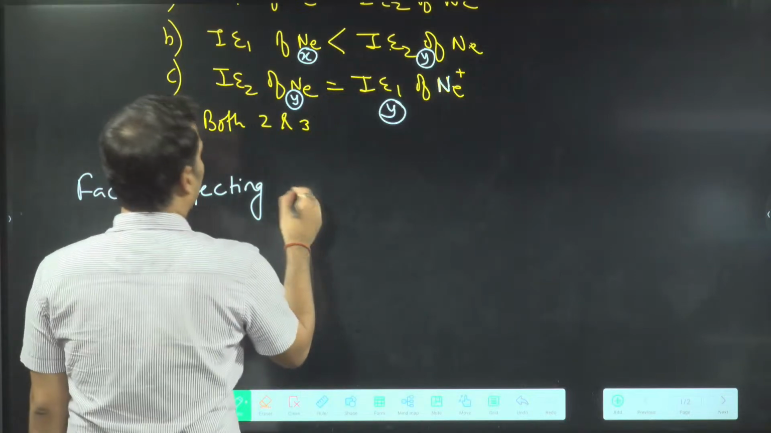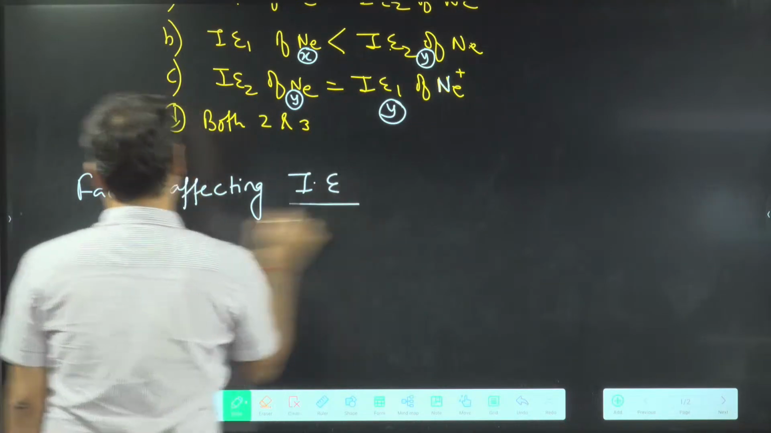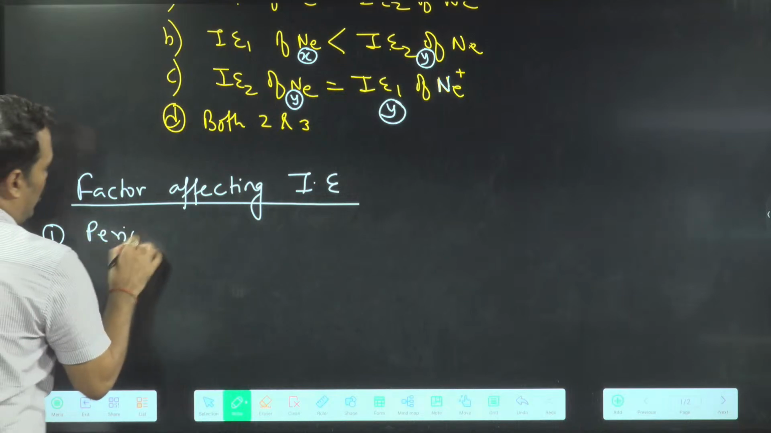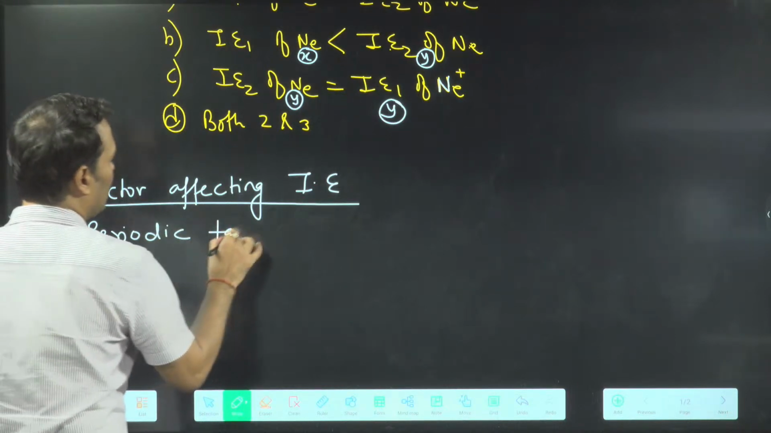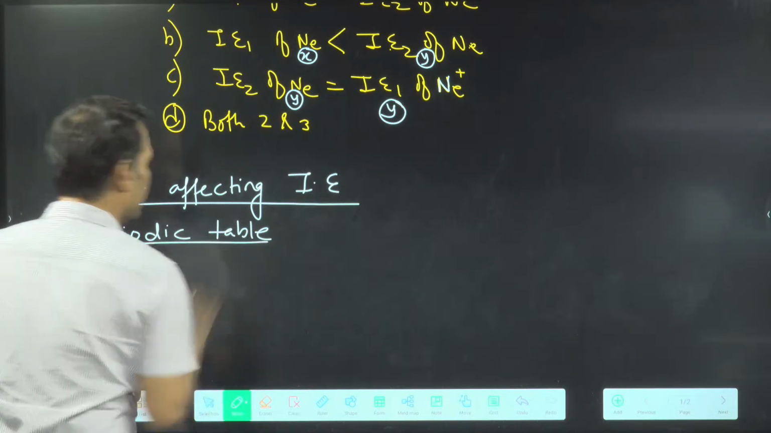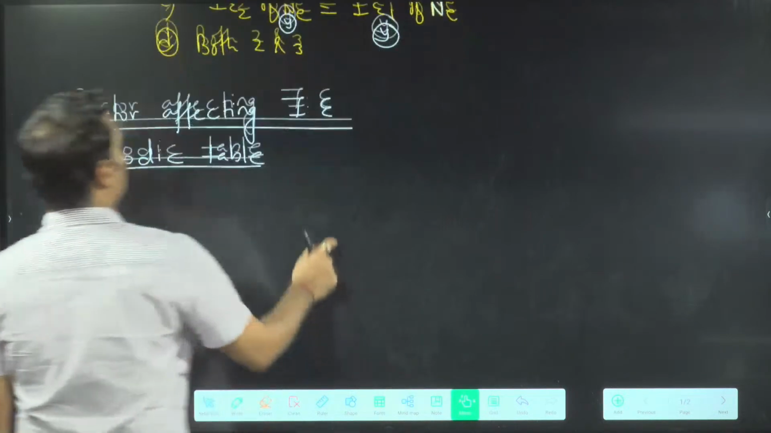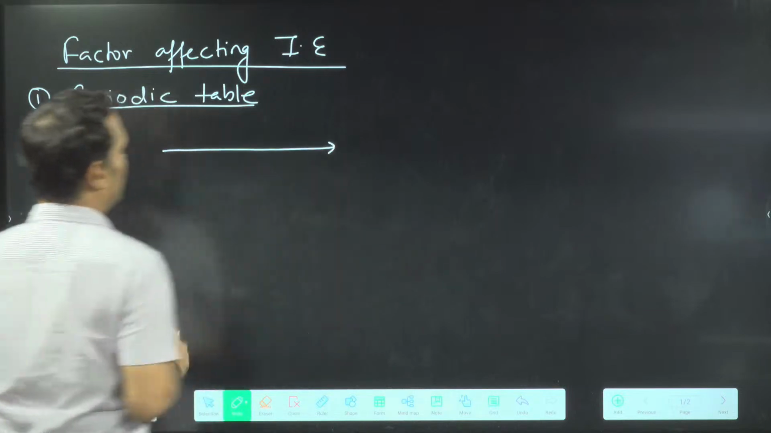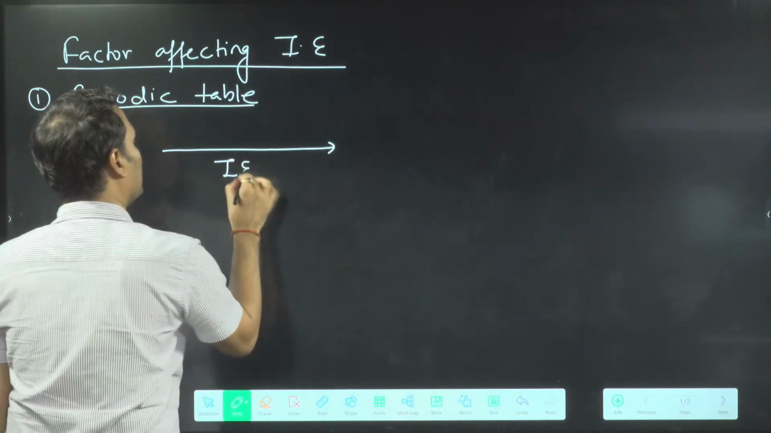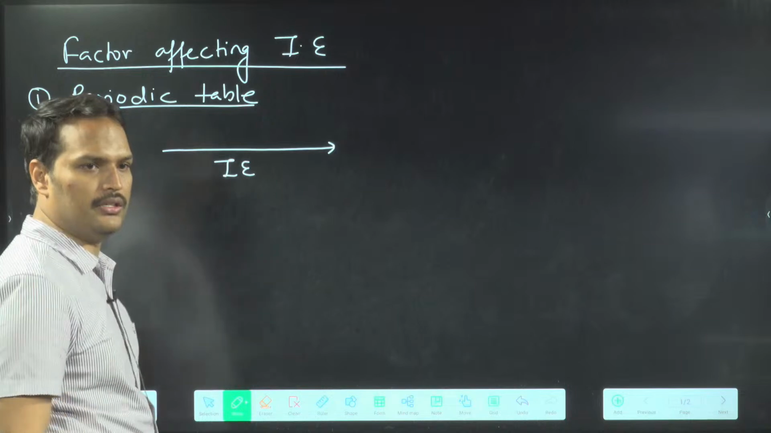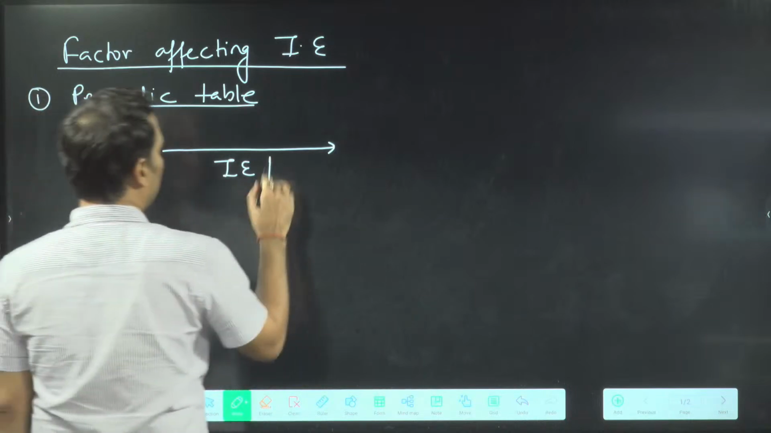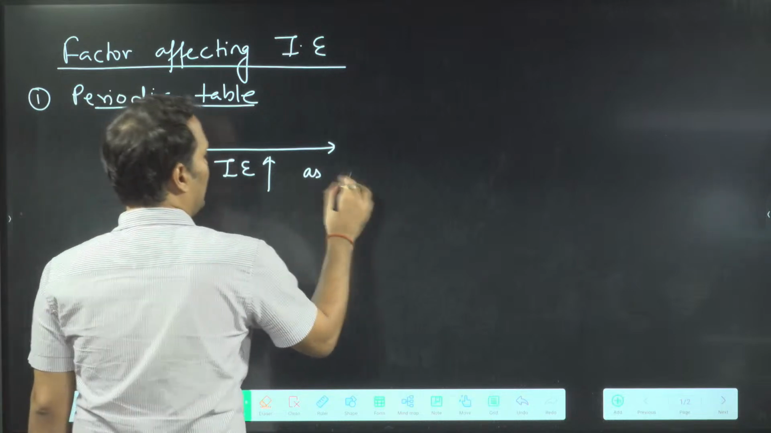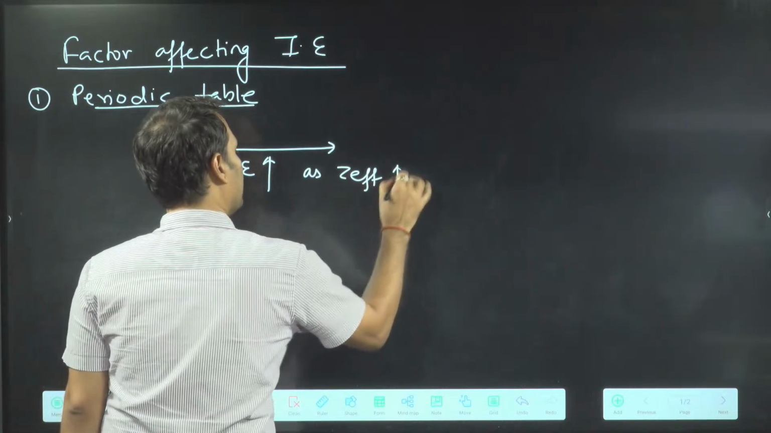Now come to the next part, that is your factors. Factors affecting ionization energy. How we will deal with it? First point, same thing, periodic table. I will talk about periodic table. Now what you will do in this? Batao. Periodic table, everyone knows कि sir, I know कि in a period ionization energy will increase or decrease. Ionization energy will increase. ठीक है? Why it is increasing? As Z effective is increasing.